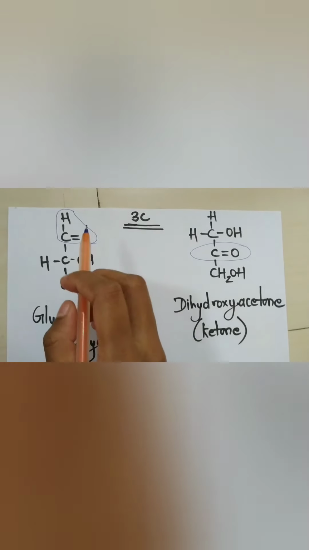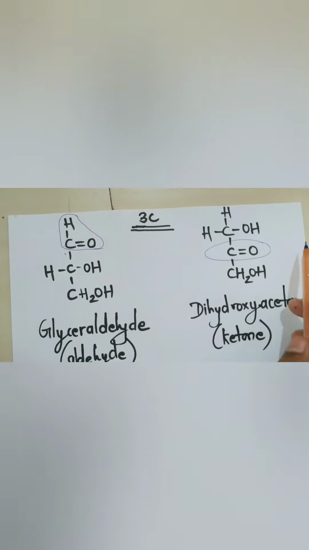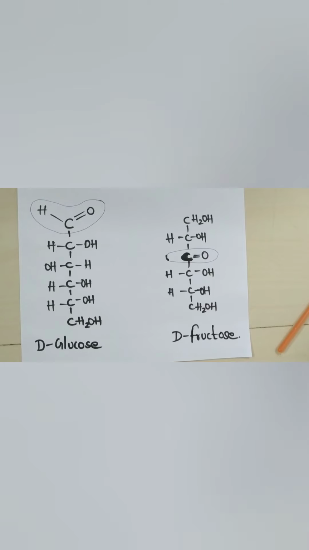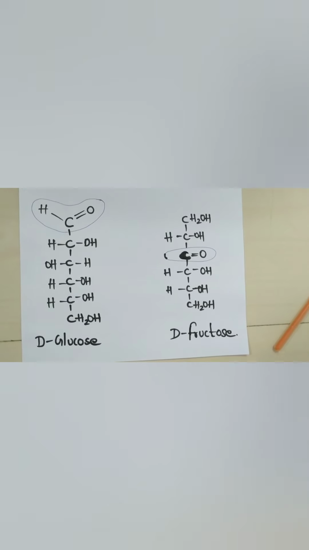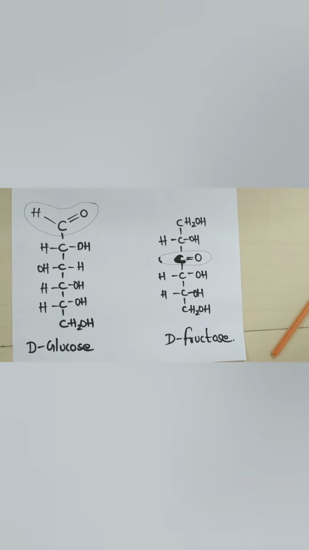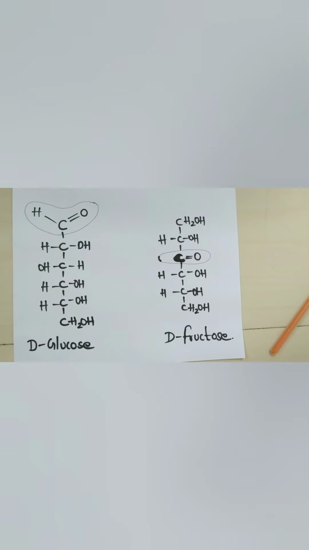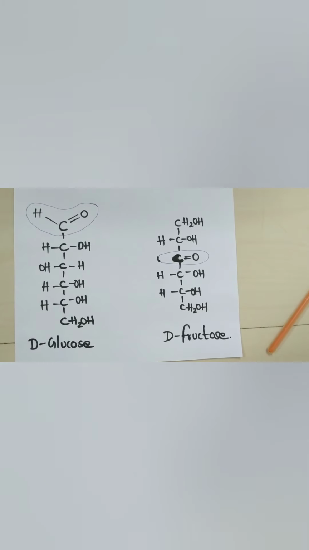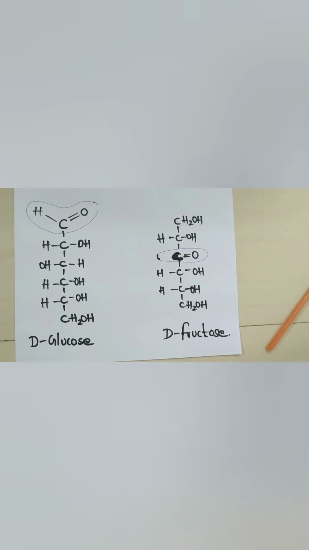Look at this molecule: CHO at the first, or you can say the third carbon, is the aldehyde group, and in the middle of any carbon chain it is a ketone group. Let's take another example of 6 carbon compounds: glucose of the aldehyde group and fructose of the ketone group. I have marked the first carbon of glucose, that is the aldehyde group, and the second carbon of fructose, that is the ketone group.